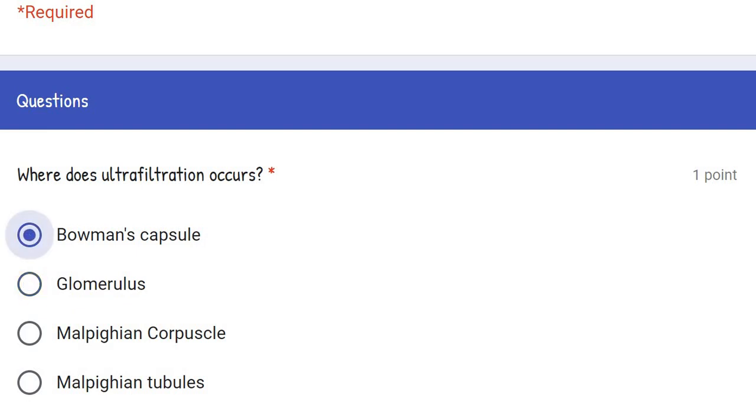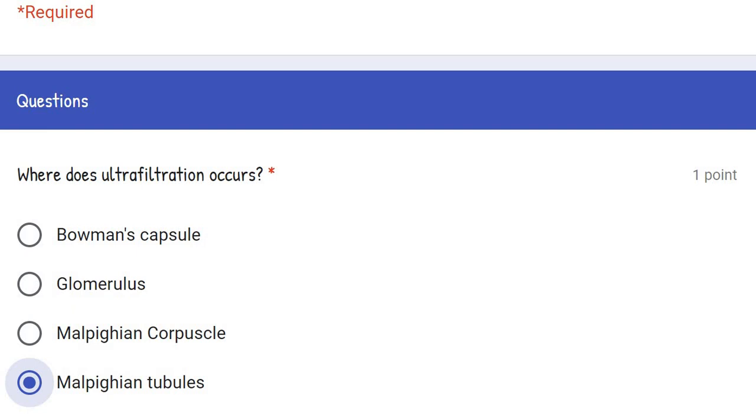Bowman's capsule, yes, ultrafiltration occurs in Bowman's capsule. Glomerulus, yes, glomerulus is also a correct answer where ultrafiltration occurs. Another one is Malpighian corpuscle. What is Malpighian corpuscle? Malpighian corpuscle is the combination of Bowman's capsule and glomerulus. And the last one is Malpighian tubules. Malpighian tubules are the excretory organ in insects. So the last choice is completely wrong. Let's discuss the first, second and third.